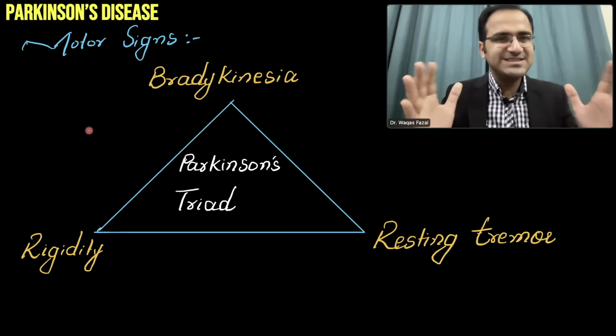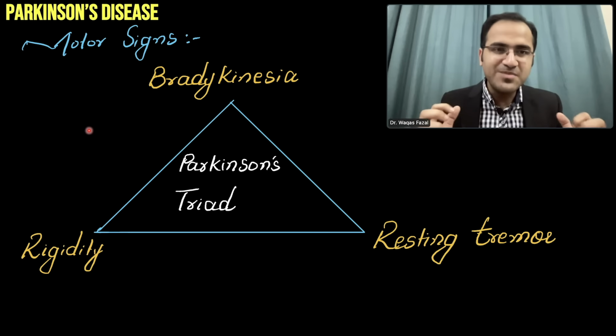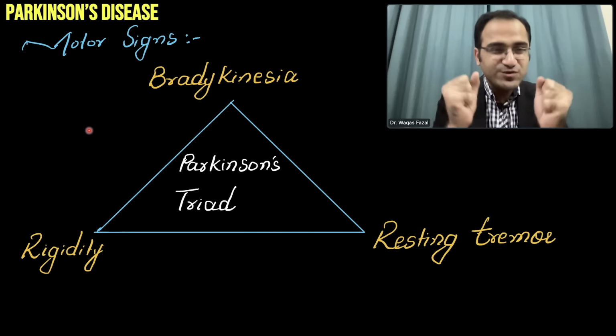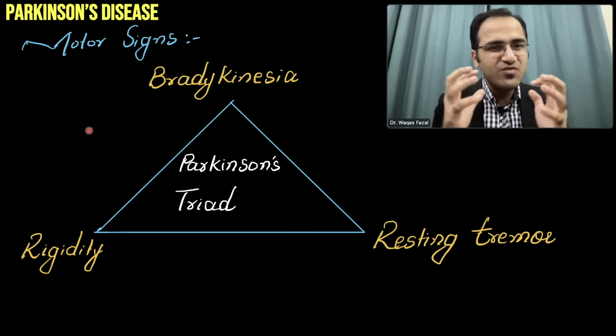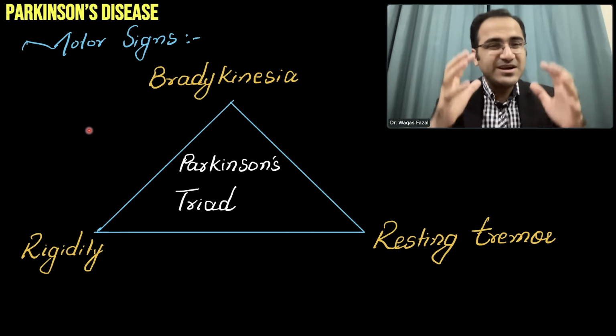Basically what's happening is that there is loss of dopamine in the body. That loss of dopamine causes reduced movement. All the movements are reduced. There is bradykinesia, reduction in the movement, rigidity. Since the muscles are not relaxed, they cannot move easily. So the muscles are rigid. There is a resting tremor.